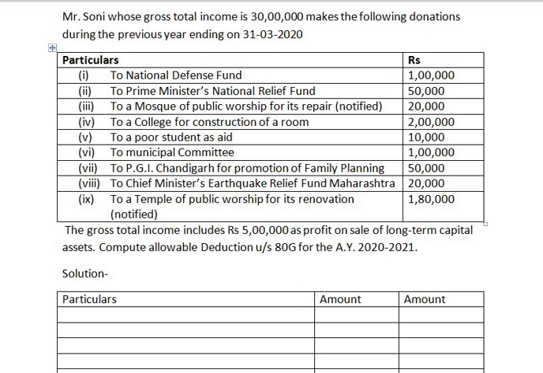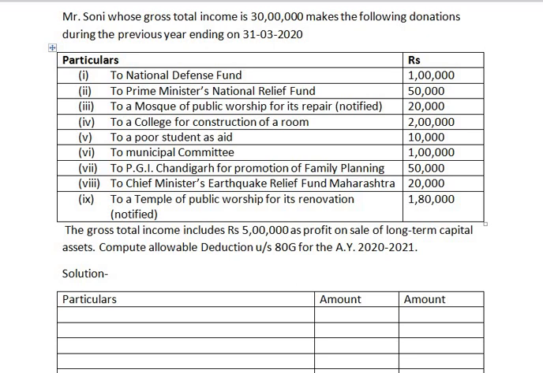The gross total income includes rupees 5 lakh as profit on sale of long-term capital assets. So with this information, you are asked to compute allowable deductions under section 80G for the assessment year 2021. In this question, you are provided gross total income 30 lakh rupees, out of which it includes rupees 5 lakh as sale of long-term capital asset.